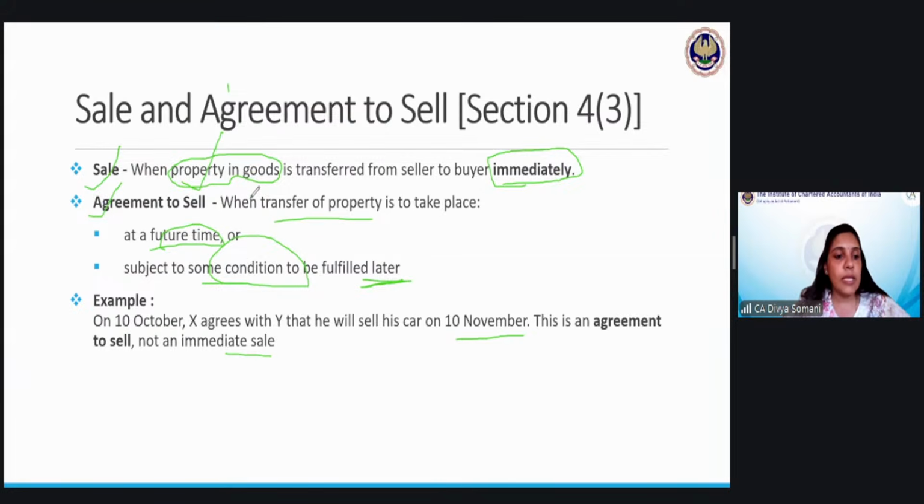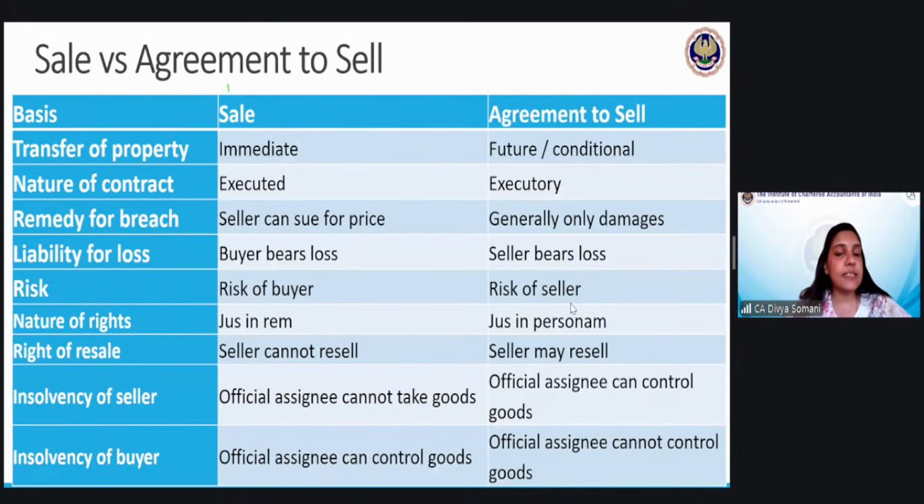Okay, let's move further. There will be some examples also for all of you to understand it in a better way. Firstly, let us discuss the difference between sale and agreement to sell. So wherever in the module also, wherever this difference table is there, you have to mention one thing: in case of sale, who is the owner?